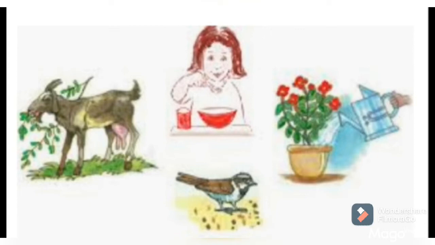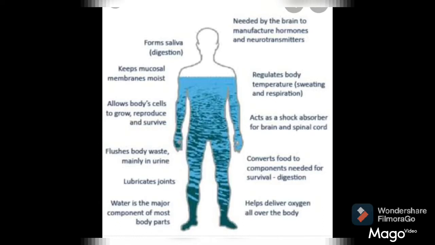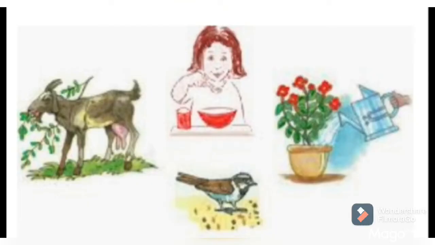Then it is the mode of transportation and distribution of essential nutrients in plants and humans also. Students, our body consists of water, almost 70% of our weight consists of water. That's why water is very important for living things like plants, animals and human beings.